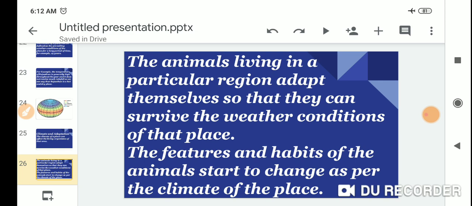The features and the habitats of the animals start to change as per the climate of the place.